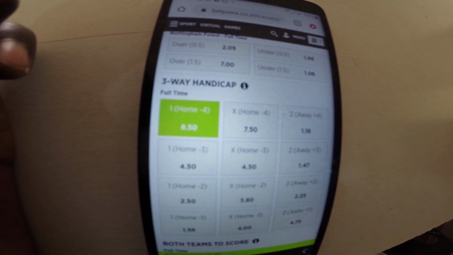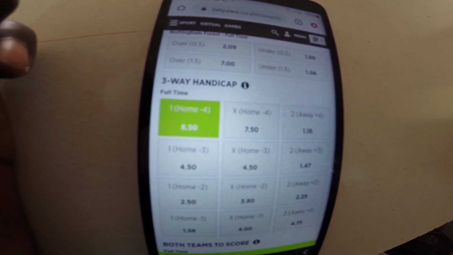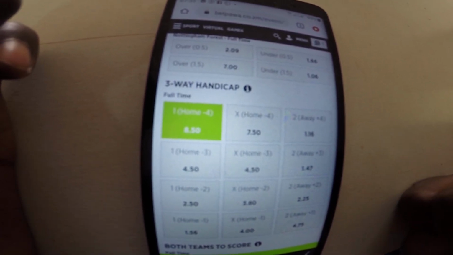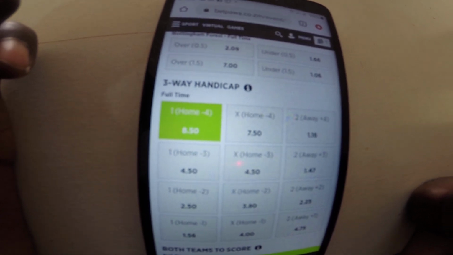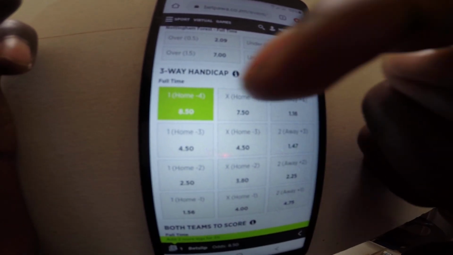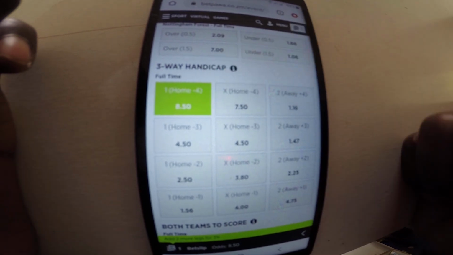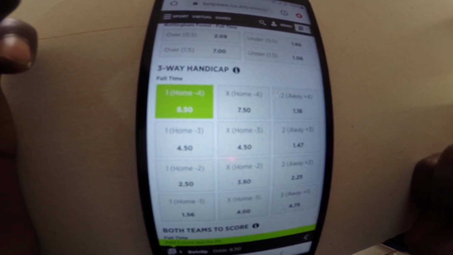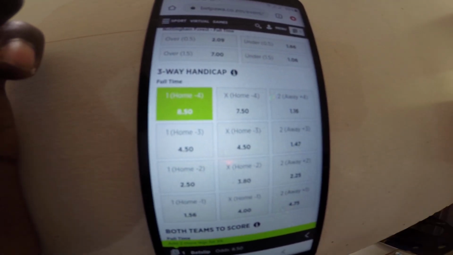Now you can see the odds have actually increased. That simply means I've removed 4 goals from Arsenal, but I'm also saying that they are going to win.